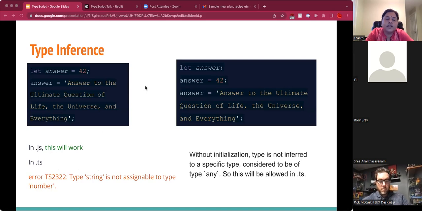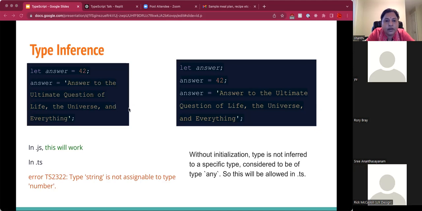JavaScript allows us to assign any value to any variable. So it makes it very flexible to use, which can be good for getting started and quickly coding. But in practice, variables that are assigned values of multiple types throughout a program can be very confusing or even lead to bugs. So one of the first things we'll discover with TypeScript is that when we declare a variable with an initial value, the variable can never be reassigned a value of a different data type.